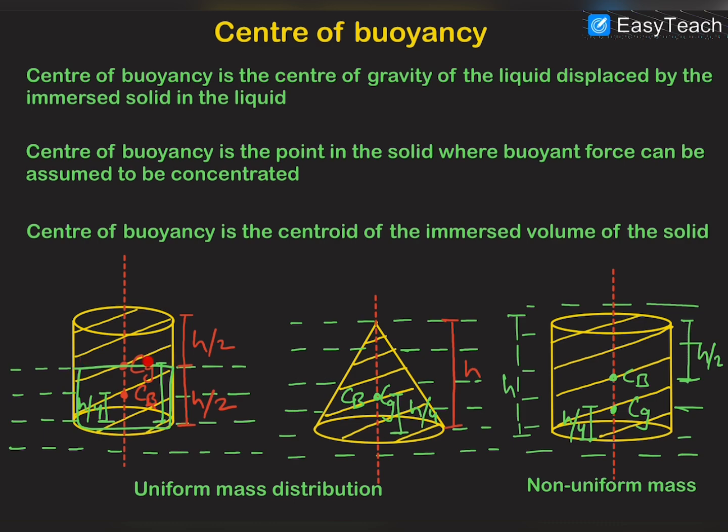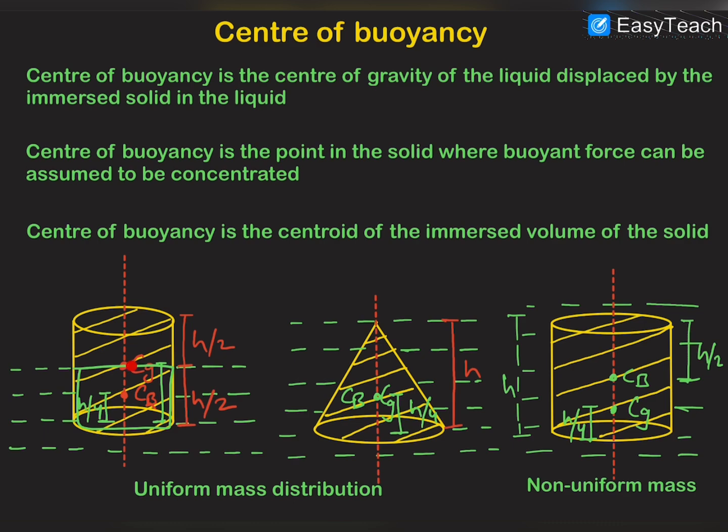So if the immersed part is this half cylinder, then the center of buoyancy will be the geometrical center of this half cylinder. First of all, let us see what will happen when we continuously immerse this cylinder deeper inside the liquid.